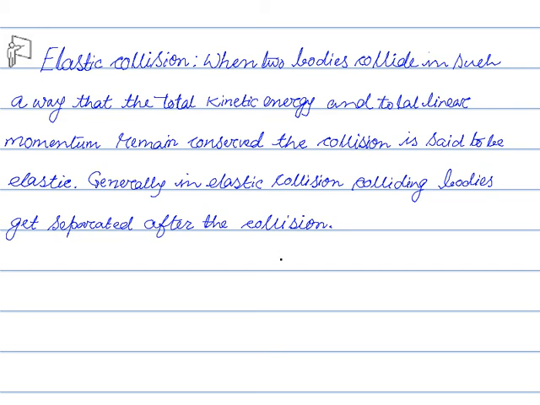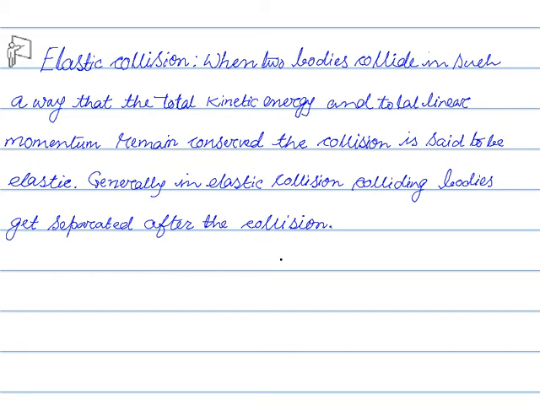Elastic collision: when two bodies collide in such a way that the total kinetic energy and the total linear momentum of the system remain conserved. That is, before collision, the total kinetic energy plus total linear momentum of the system of particles equals, after collision, the total kinetic energy plus total linear momentum of the system of particles.